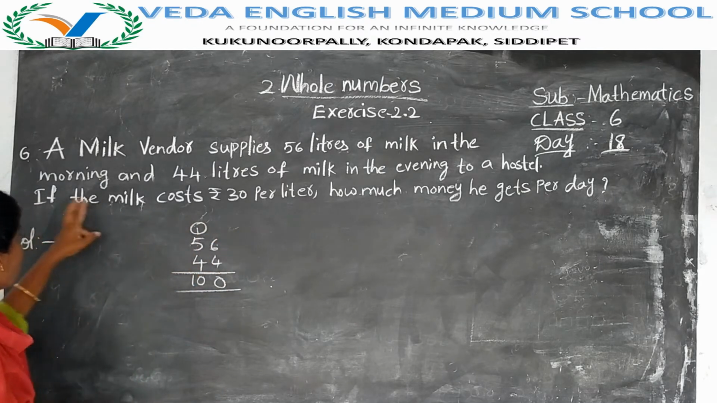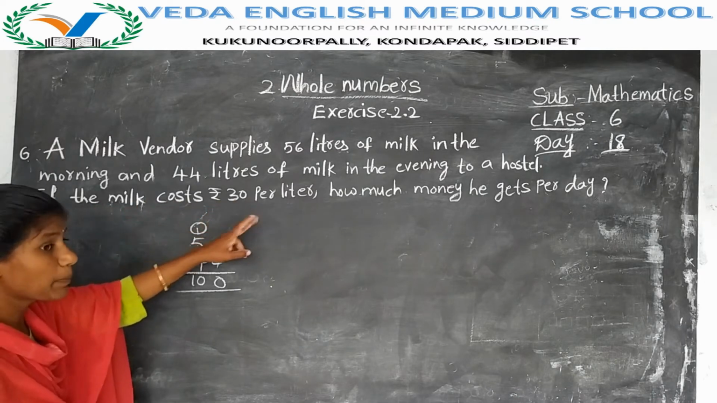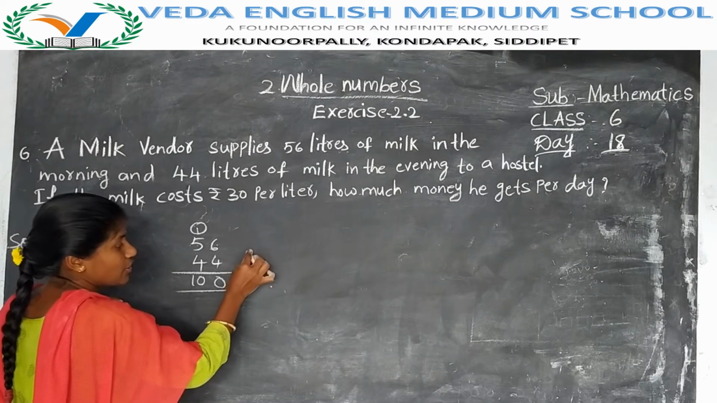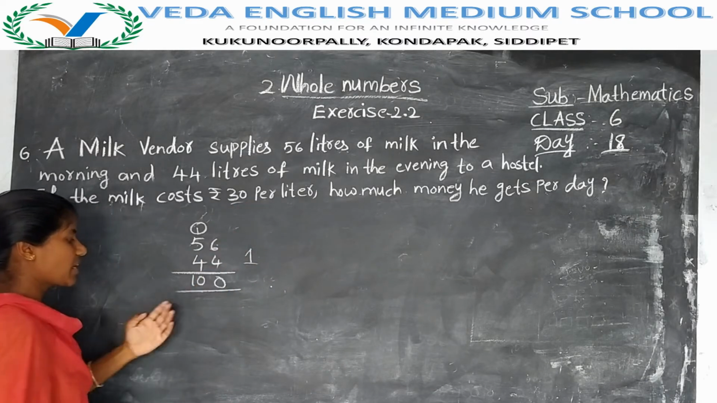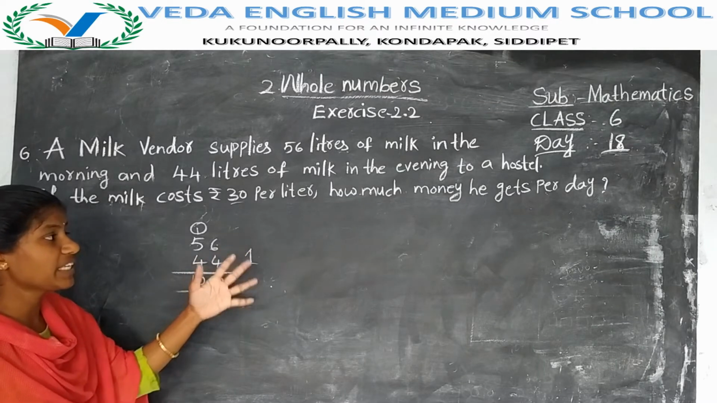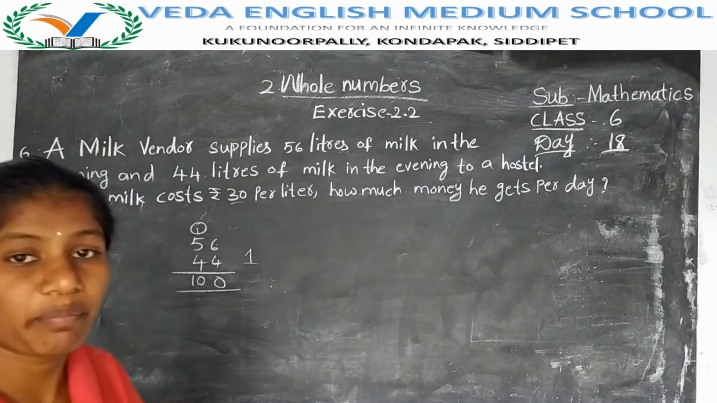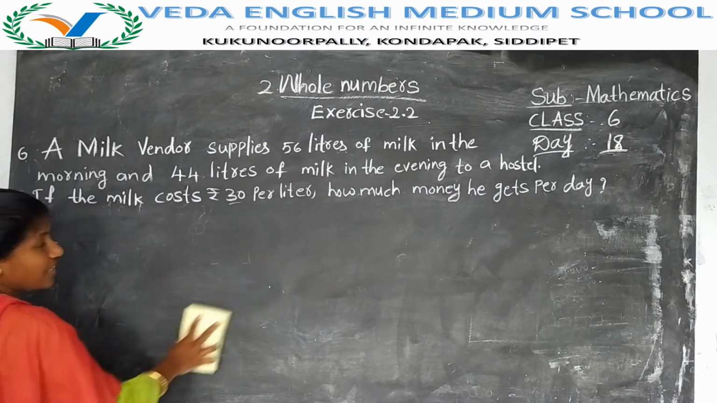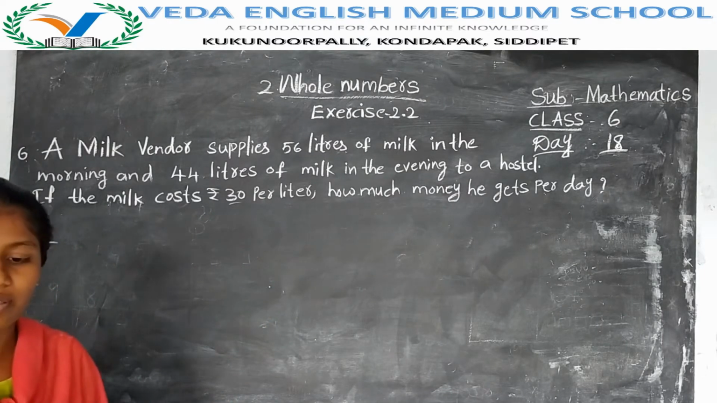If the milk costs rupees 30 per liter, then the cost of 1 liter of milk is 30 rupees. Now they are asking what is the cost of 100 liters of milk. How much money does he get per day? That means for one day, by selling 100 liters of milk, how much money is he getting? They are asking. Now we will find the solution.